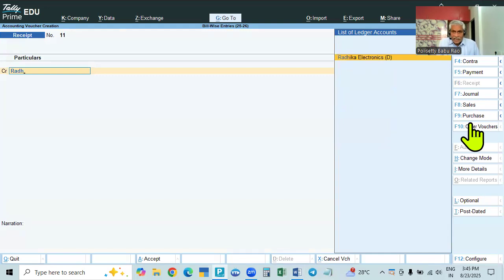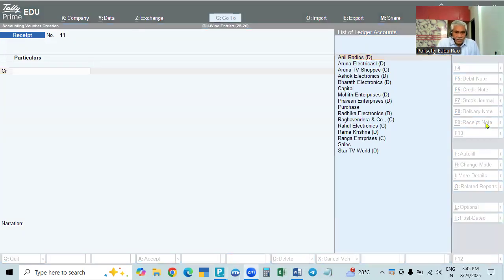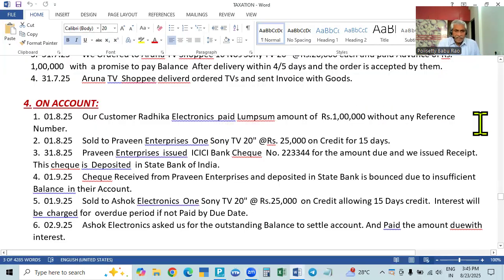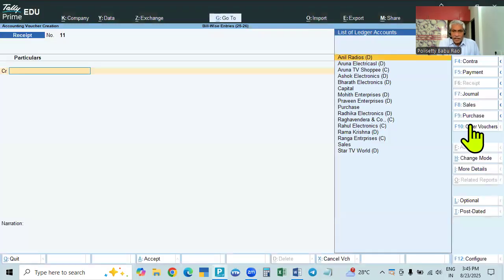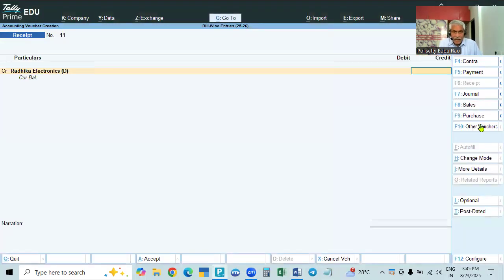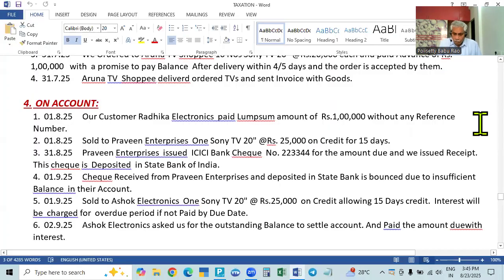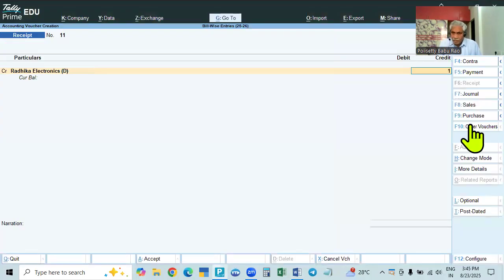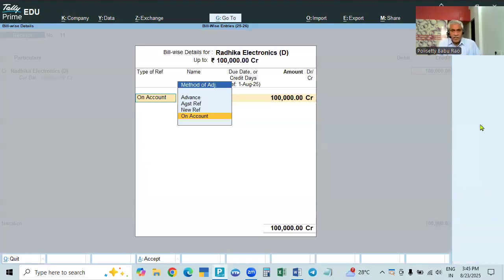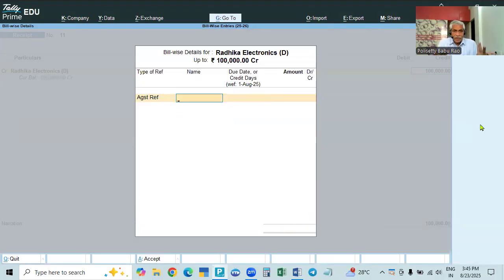So Radha Krishna, Radhika Electronics. See, here is a debtor. He paid 1 lakh, but we don't have any bill numbers. In this case there is no pending bill. If you go to against reference, there is no pending bill. That is why we have to go to on account, 1 lakh.